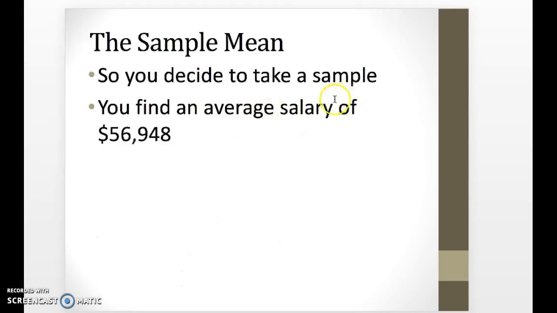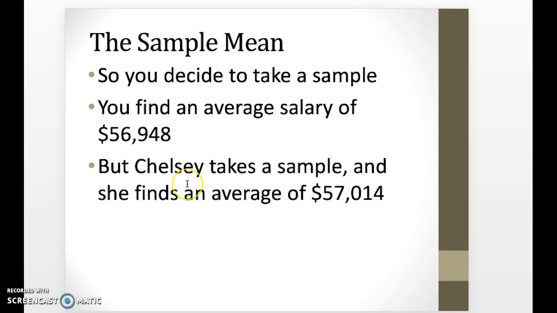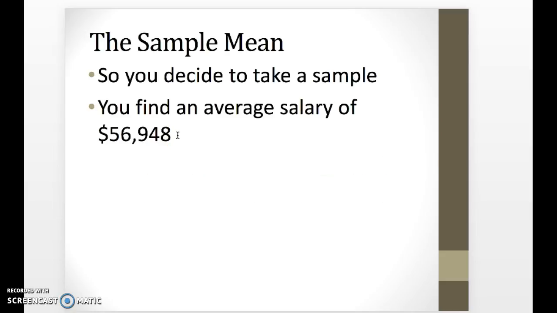So let's say you decide to take a sample and you find an average salary. It's not too important what the number is, but let's say that your friend Chelsea takes another sample and she finds the average salary a little bit different. So $57,014 compared to $56,948. Okay, so what's going on?